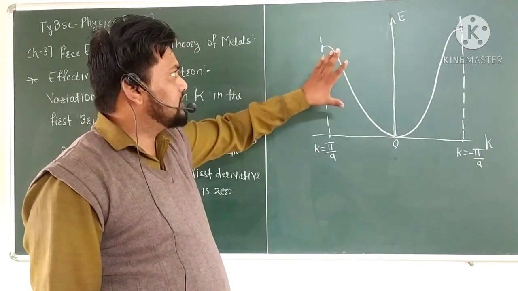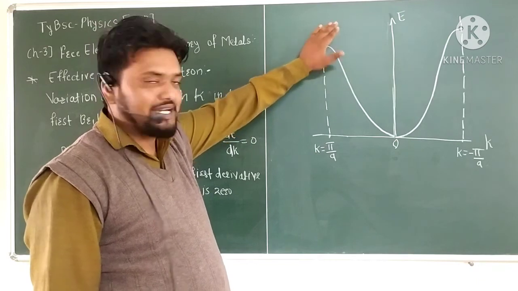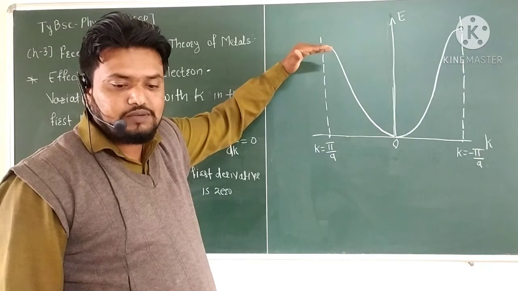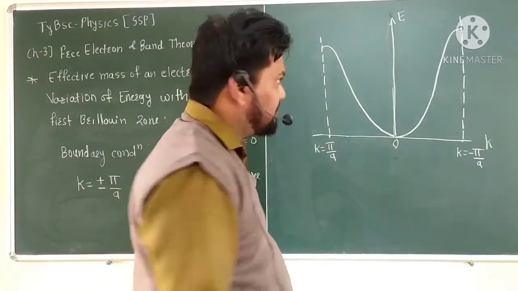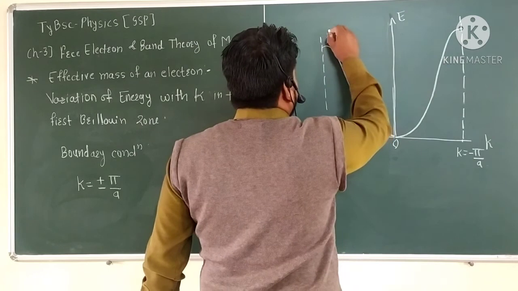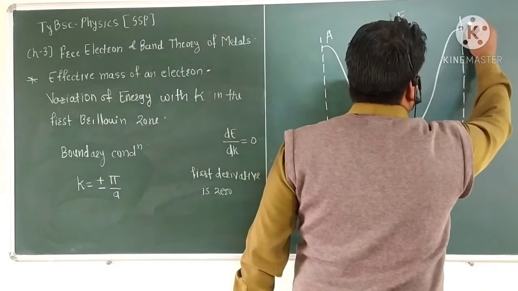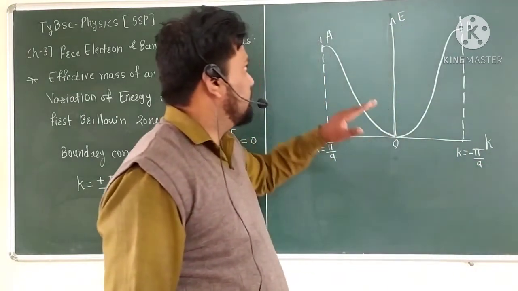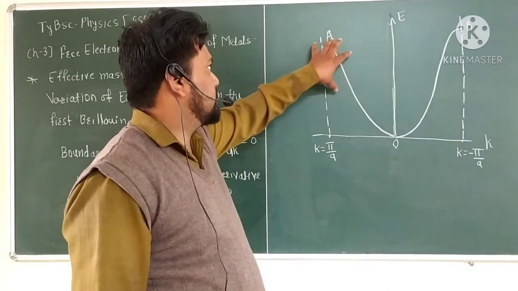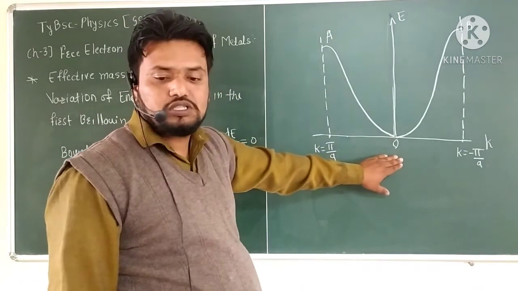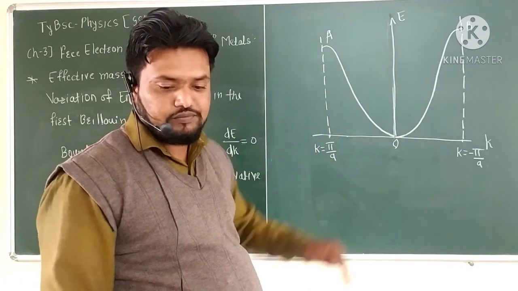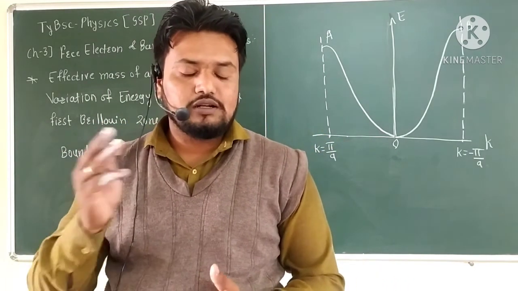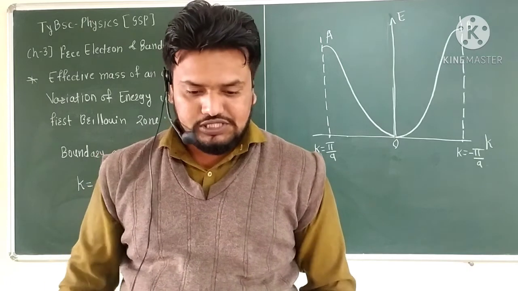The value dE by dk is 0 for the mean position. At the boundary condition, the energy is maximum for K equal to plus pi by a and K equal to minus pi by a. In this graph, position A is K equal to plus pi by a and position B is K equal to minus pi by a. At these positions the energy is maximum, and at the mean position the energy is minimum.